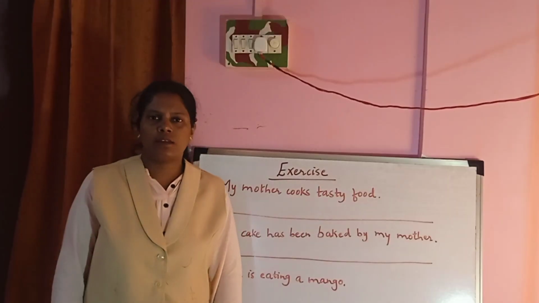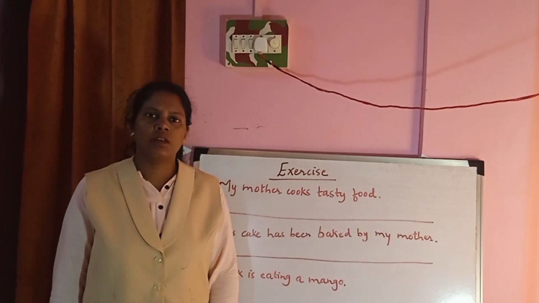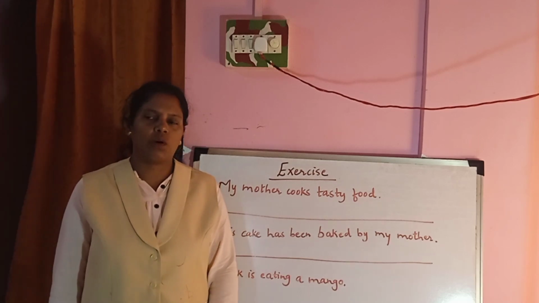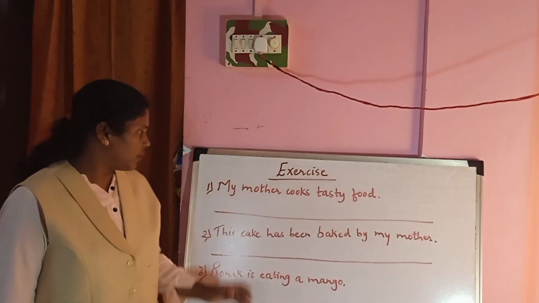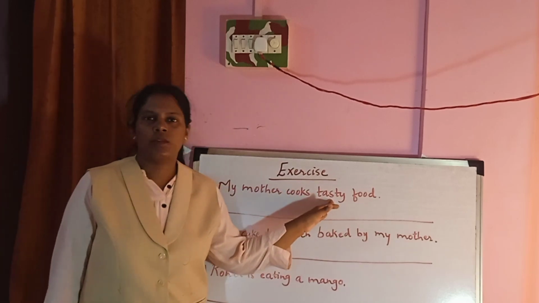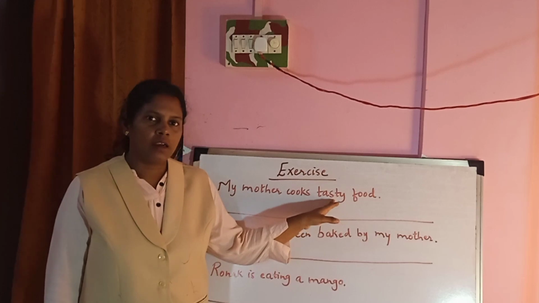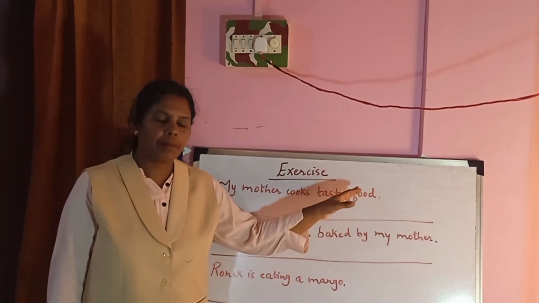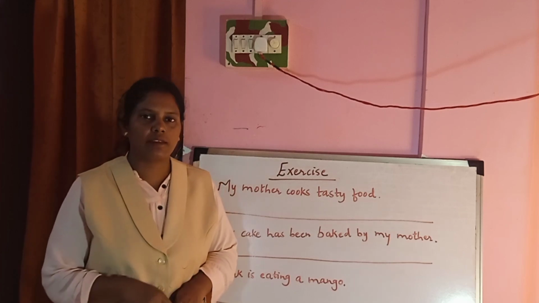Now based on a study, let us test whether we have understood it or not, what we have learnt in this video. Let us take the first sentence. My mother cooks tasty food. Now in what tense the sentence is? It is in the simple present tense. Two things that we will have to do in this exercise.